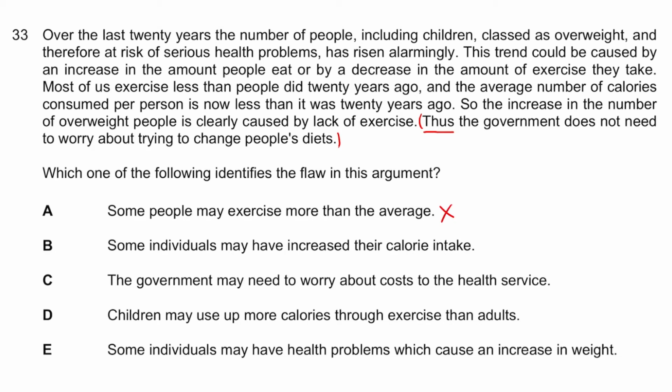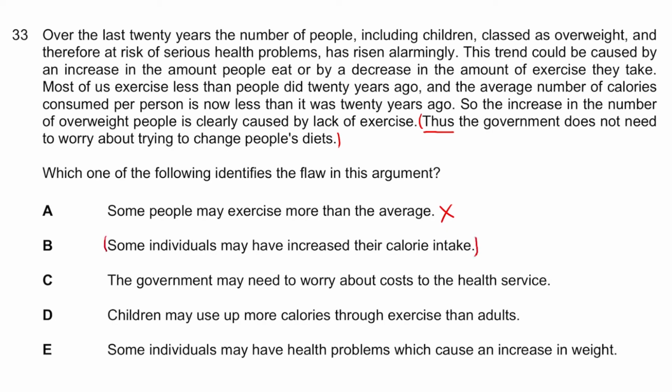Some people may have increased their calorie intake. I think this is actually a good option because it's saying the average number of calories is now less than it was 20 years ago, but you can still have people in the upper end. They can have really huge calorie intakes, right? And if they have really huge calorie intakes, that means we do need to start focusing on diet, and that would basically flaw the whole argument. And it really links to the conclusion. This one's actually really good.